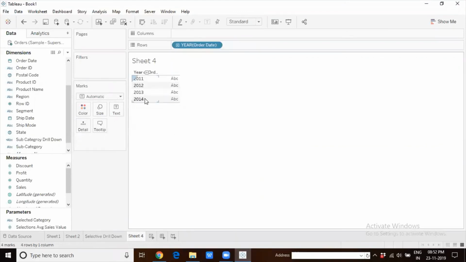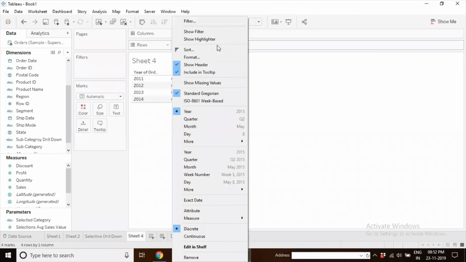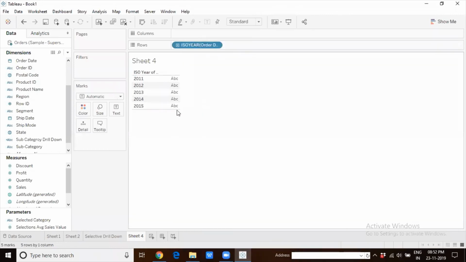Here we have data up to 2014. And once you make it ISO 8601, which is week based, then 2015 also comes into picture, because in the ISO calendar, the beginning of the year is considered wherever Monday is closer. Suppose here we have data up to 31st December 2014, but that week actually starts in the last week of December. That week starts and it expands into 2015.